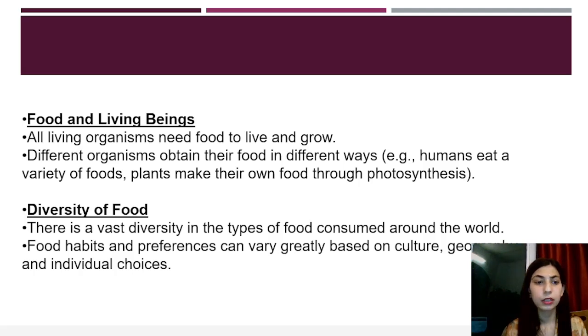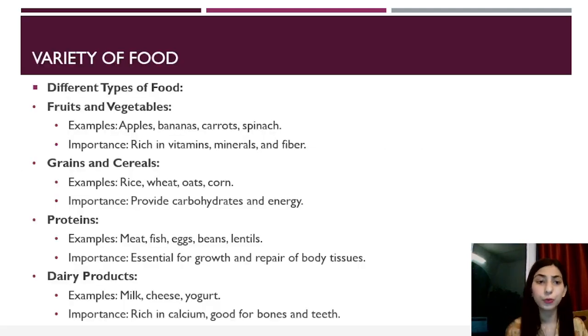And next is variety of food. Now, what are the different types of food that we are talking about? Number one, fruits and vegetables. These constitute the bulk. Examples: apples, bananas, carrots, spinach. Their importance is that they are rich in vitamins. So from these you get vitamins, minerals, then fiber, which is again important in the concept of roughage and all that.